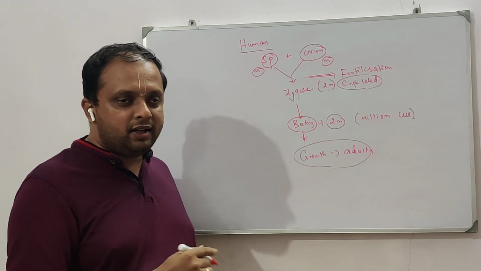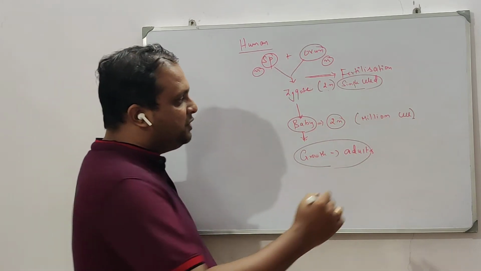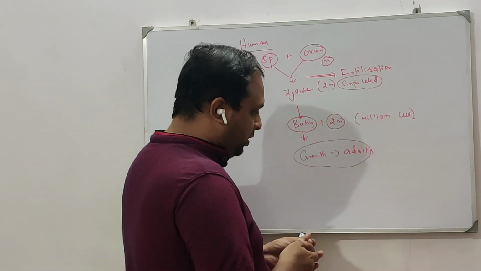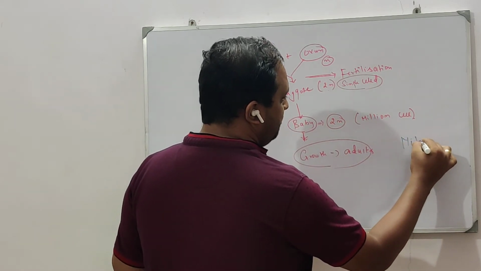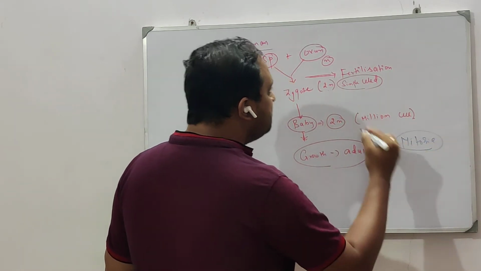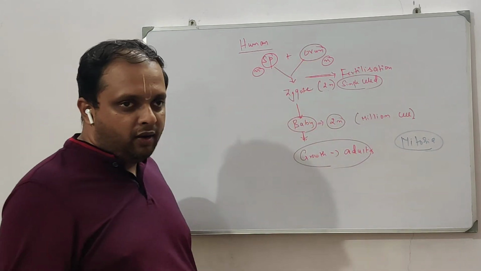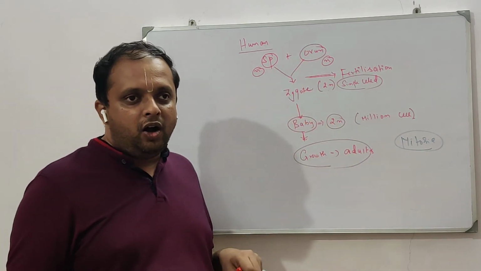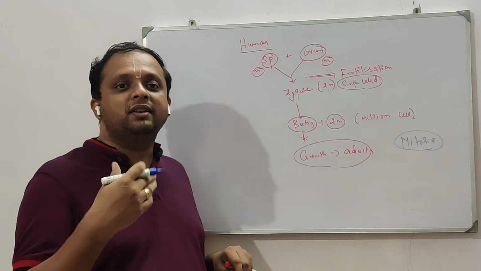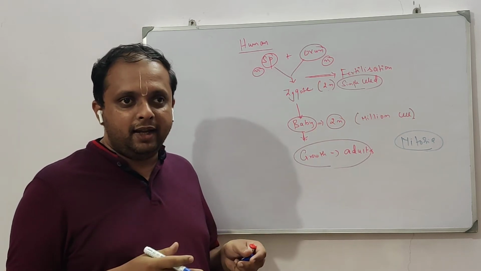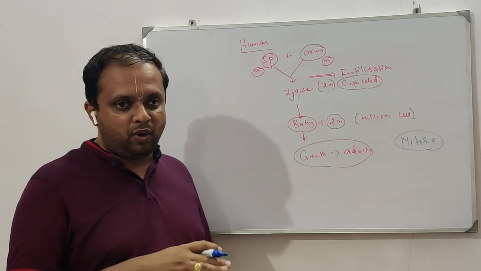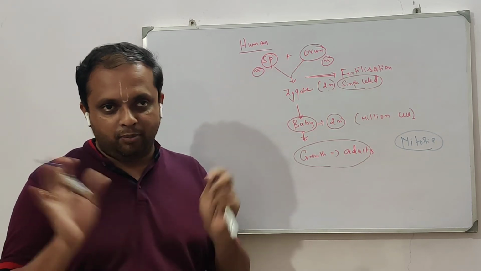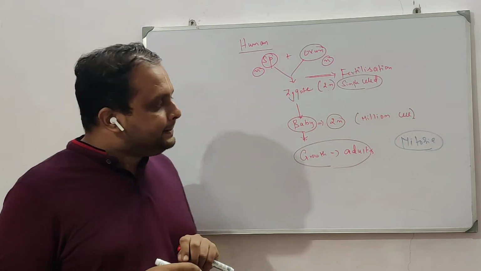Now you know that everything is diploid, so the division is basically mitosis. We have mitosis happening here. From the zygote till today, all our body cells keep increasing in number by dividing. The basic division involved here is mitosis because our ploidy doesn't decrease; we are all basically diploid. I hope you are clear.